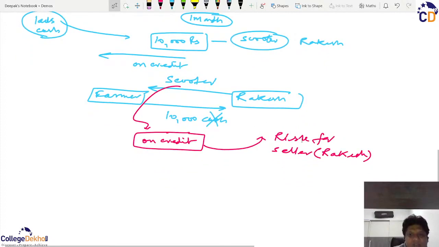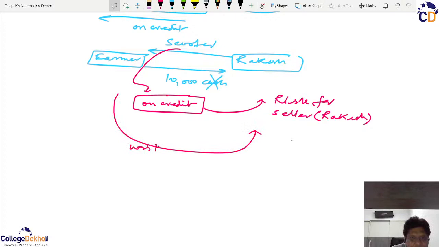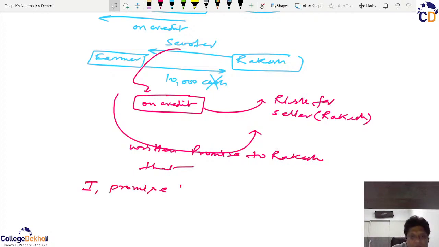Either Rakesh takes this risk, or the other option is that this farmer gives a written statement, a written promise to Rakesh that I promise to give rupees 10,000 to Rakesh on a specific date as mentioned,